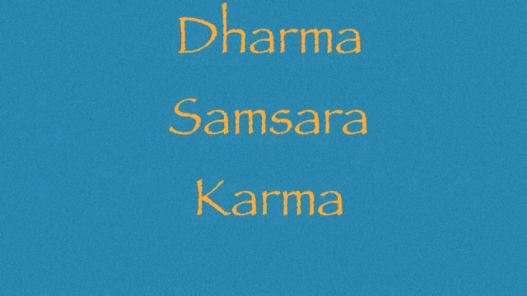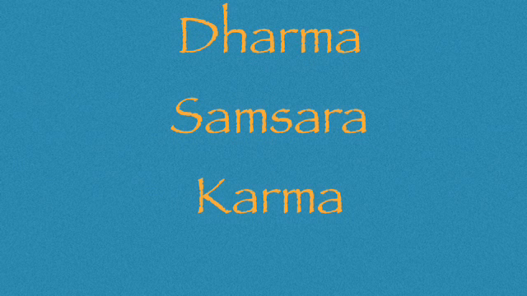The second belief is in something called samsara, which is a never-ending cycle of death and rebirth. Hindus believe that the life they are currently living is part of a long series of lives they are destined to live. This belief in samsara is closely linked to a third belief, something called karma. This is the concept that a person's current circumstances come as a result of the things they did in a previous life, and that the conditions in future lives depend on what they do in this life.